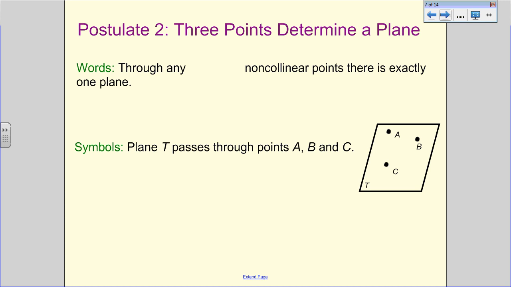Postulate 3: through any three non-collinear points, there's exactly one plane. Non-collinear means they are not on the same line. So if you look at this, A and C are on the same line, but I can't get B on there. I could draw a line through A and B, but I can't get C on there. So that's what it means to be a plane: three points that you cannot connect with one line. And when it says plane T, the plane name is a capital letter in the lower corner.